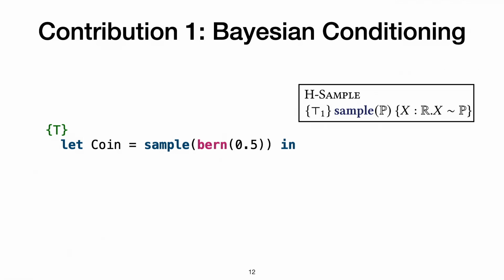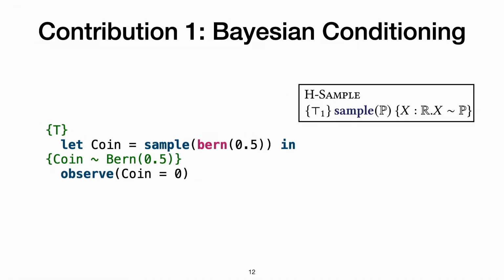So I'll illustrate the proof of these two features. Suppose we start from a true precondition, and we now sample, we flip a fair coin. Then there's this sampling rule, which is quite standard in probabilistic separation logic, that says from a true precondition, if I sample a distribution P, then the output variable X has distribution P as well. So this would mean that we have a postcondition that says coin is distributed according to Bernoulli of 1/2.